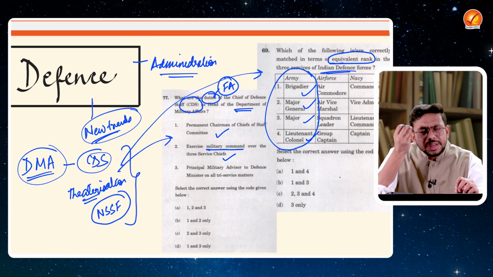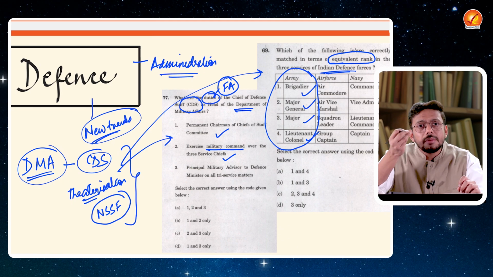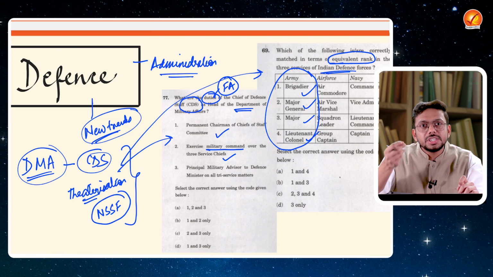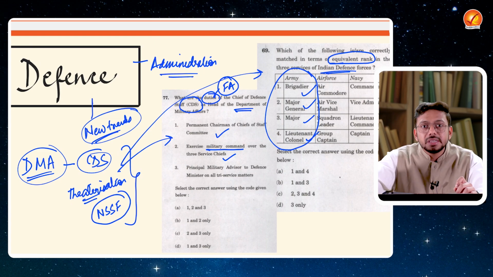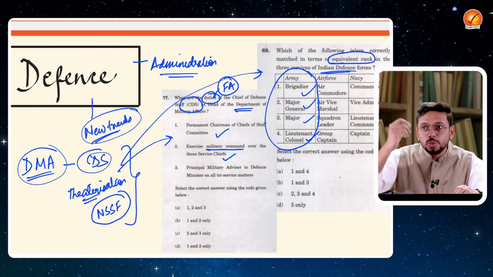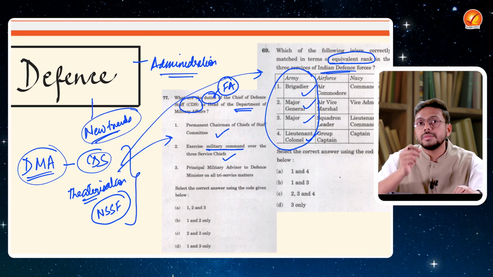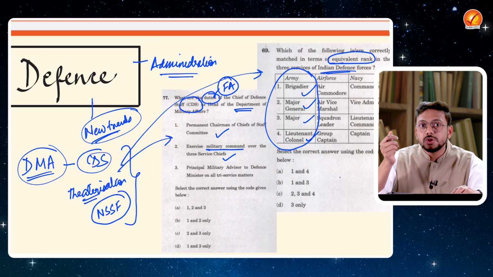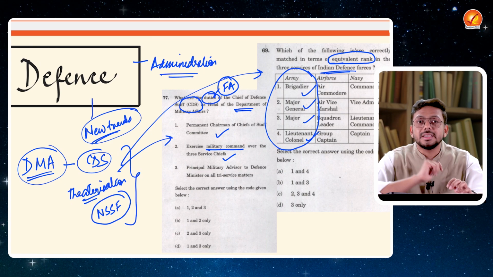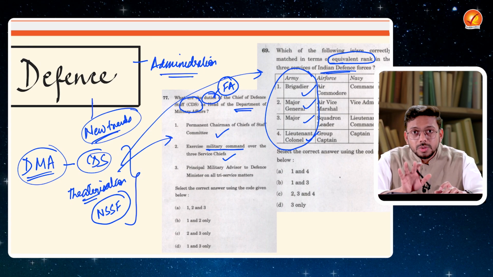So obviously, when you read about CDS, you will read about the features, the characteristics, the functioning, right? The law under which it is, who and in which department that particular person is functioning, right? Who is the minister? Everything you will read about it, right? Those are the focus areas you have to identify by analyzing the PYQs. So that is how the defense goes on.